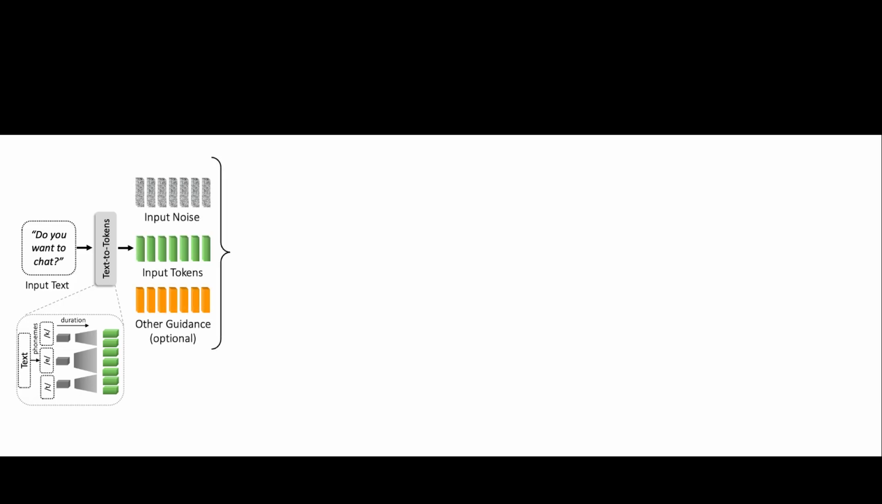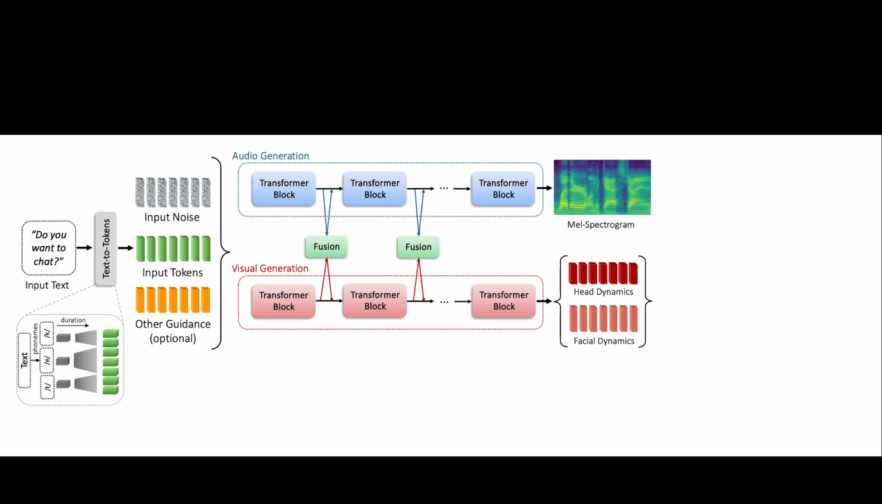As input, we provide text of what the avatar should say, for example, produced by an LLM. This text is converted to phonemes, and these phonemes are then mapped to the frame rate of our video with the duration model. The resulting input features are fed into a diffusion transformer. The model has two transformer streams, one for audio generation and one for visual generation. To enable information exchange, we connect the streams with fusion connections after each transformer block.